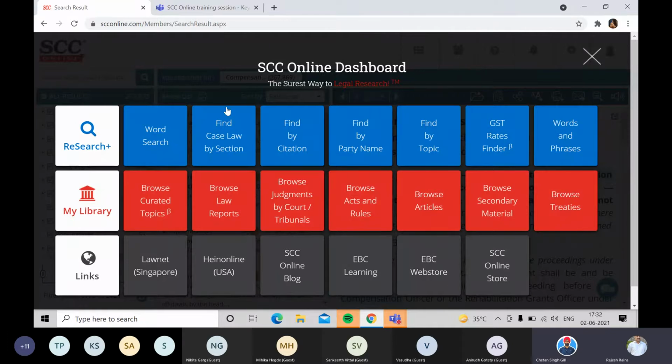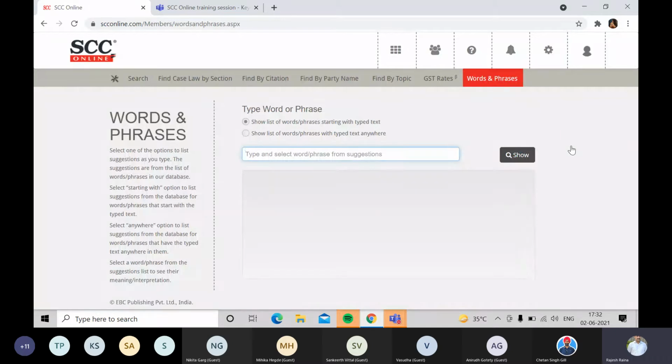Fine. So in the research section, there are many other options also. Let's move ahead and show you the words and phrases option over here. Now in words and phrases, you will type the legal word or phrase over here, and you'll get the definitions of those.